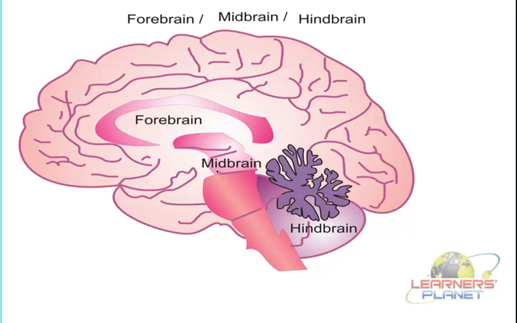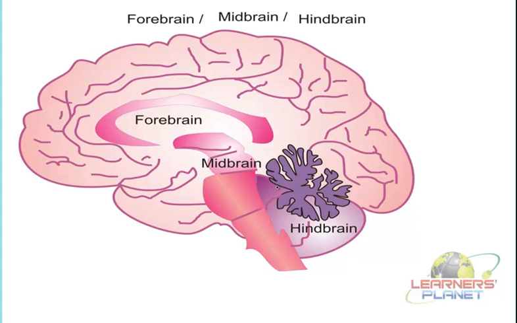Then there is the midbrain, which is located in the central part and helps in the communication between the forebrain and the hindbrain. The hindbrain, as the name suggests, is located towards the posterior side or towards the root side of the brain and has a specific role, of course.